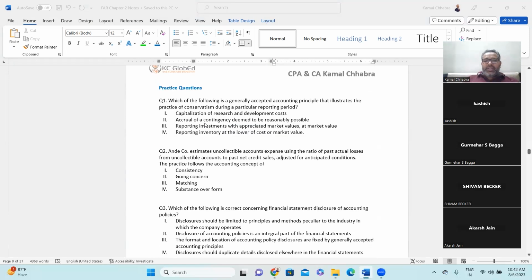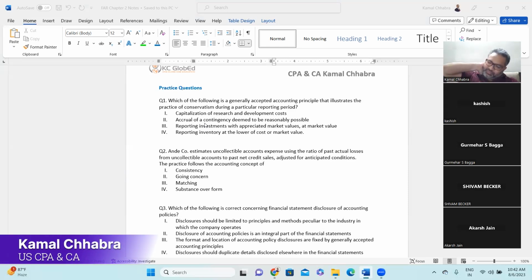Which of the following is a generally accepted accounting principle that illustrates the practice of conservatism during the particular reporting period? What is conservatism? It means losses need to be recognized and gains shouldn't be recognized. So the fourth is the answer, sir.